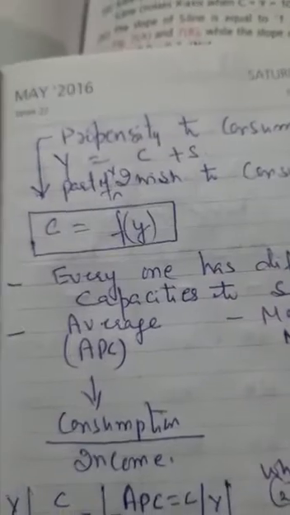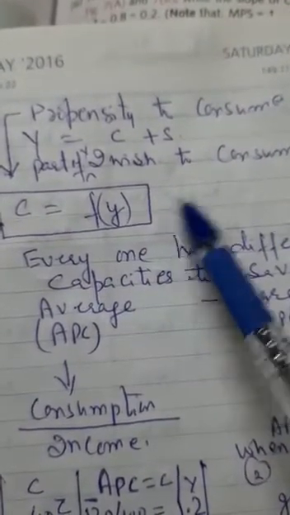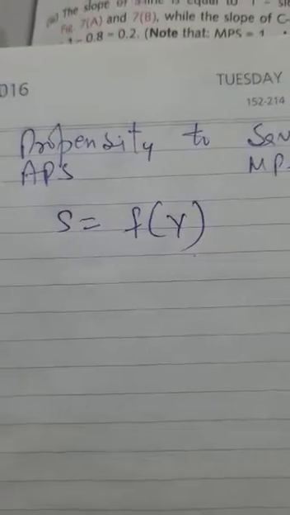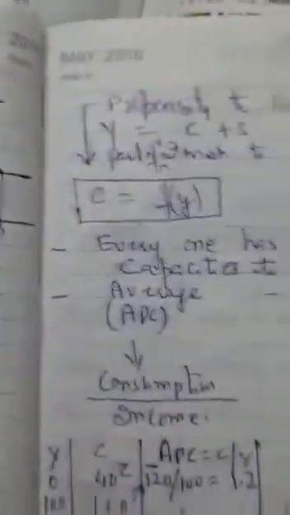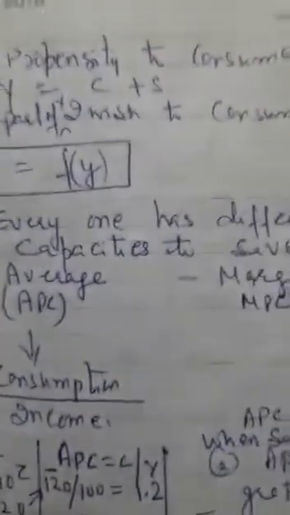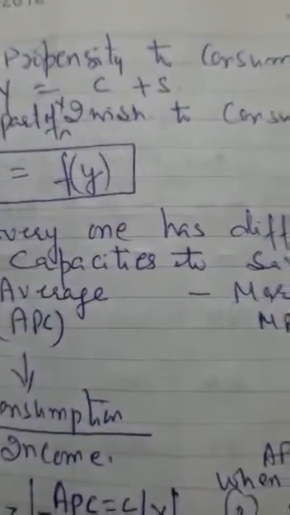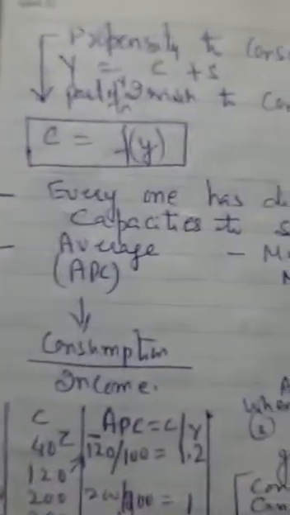See, what is consumption? Consumption is a function of income. Similarly, saving is also a function of income. Now let us see how we study it. Every individual has different capacities to save and to consume. So the part of his income that the person will save or consume, we are here to study that only.